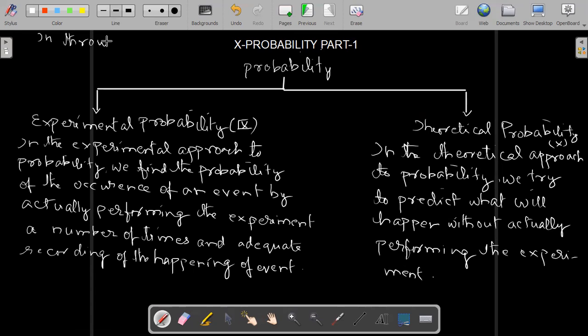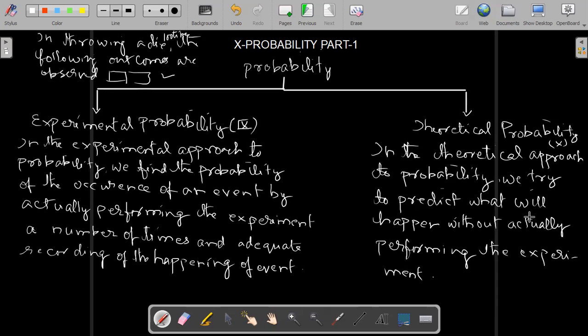Suppose in throwing a die, the following outcomes are observed. This type of question you will find. Observations will be given, for example in throwing a die 100 times. The following observations are given in terms of a table. One table will be given and then you have to find the probability.